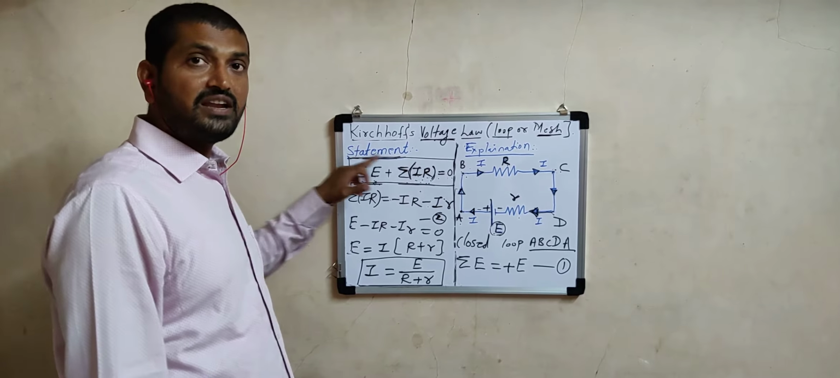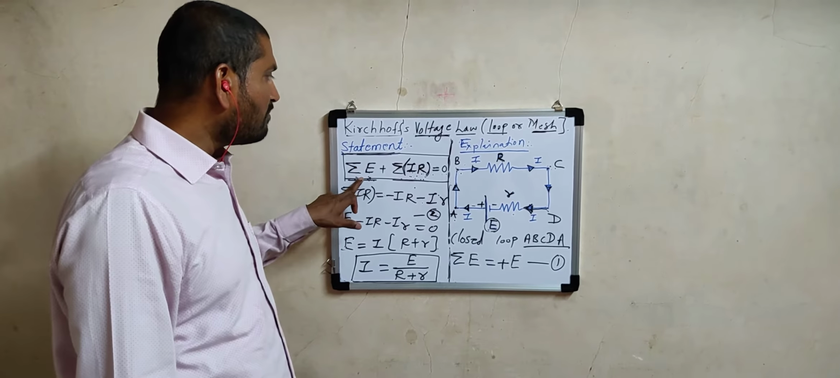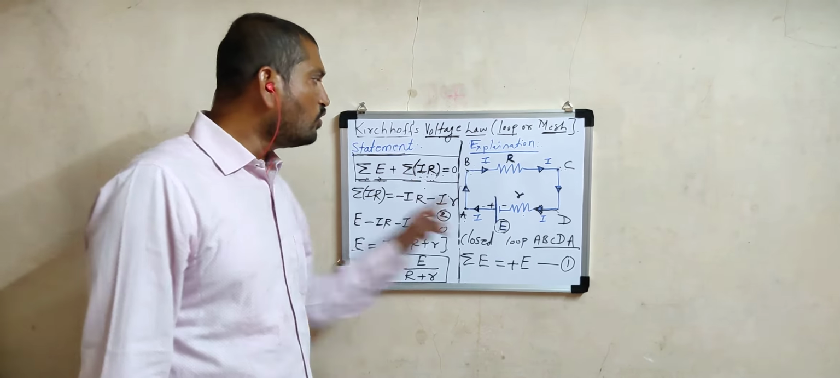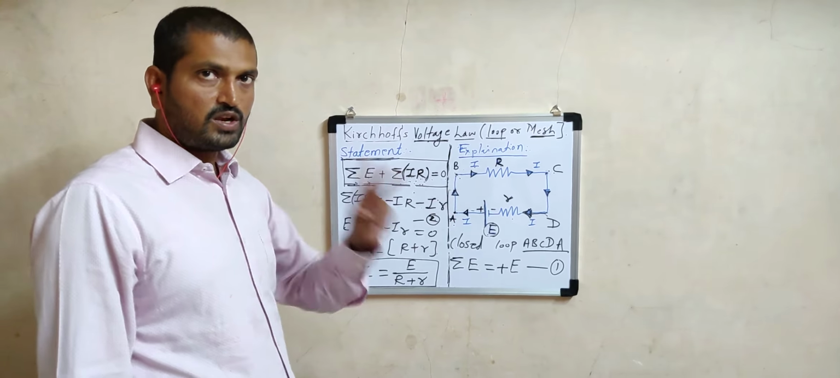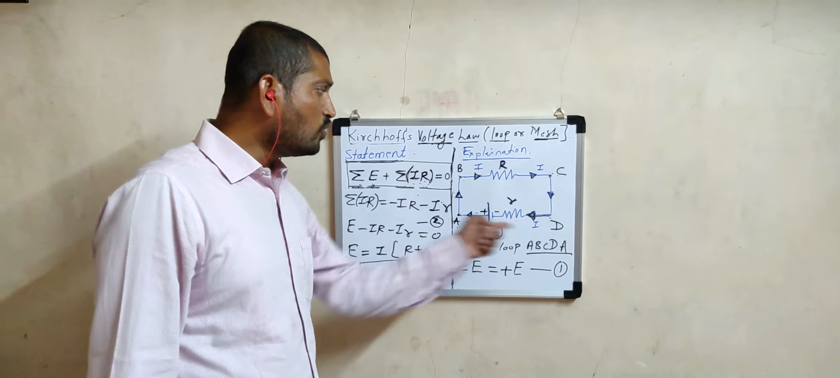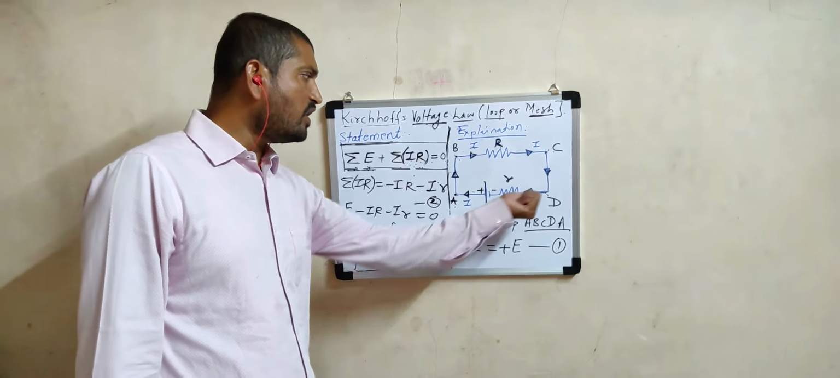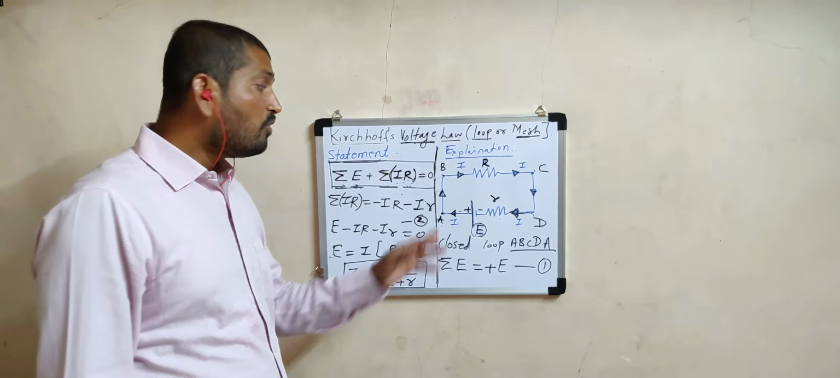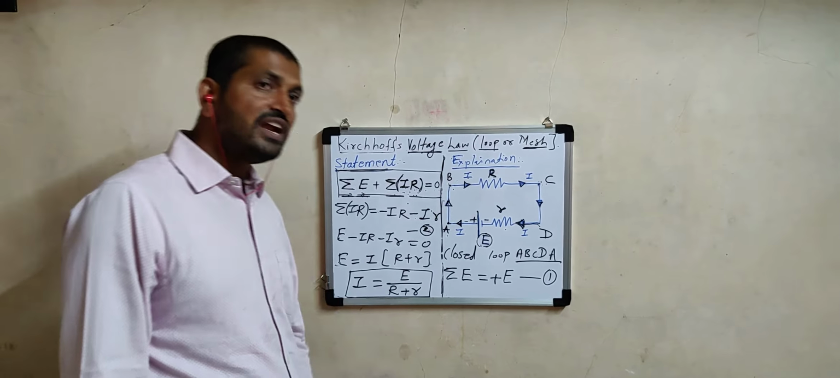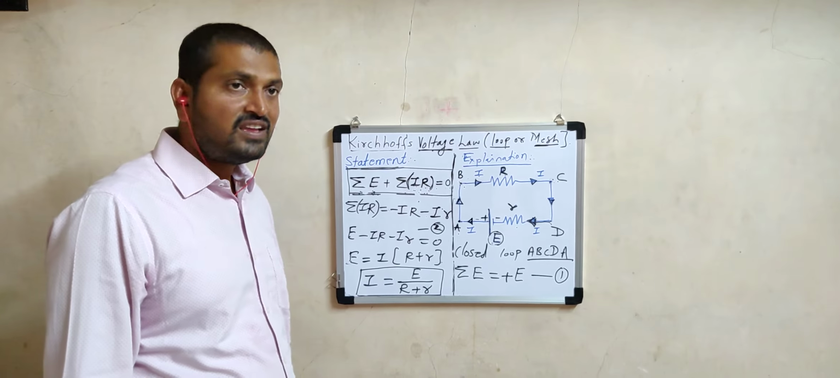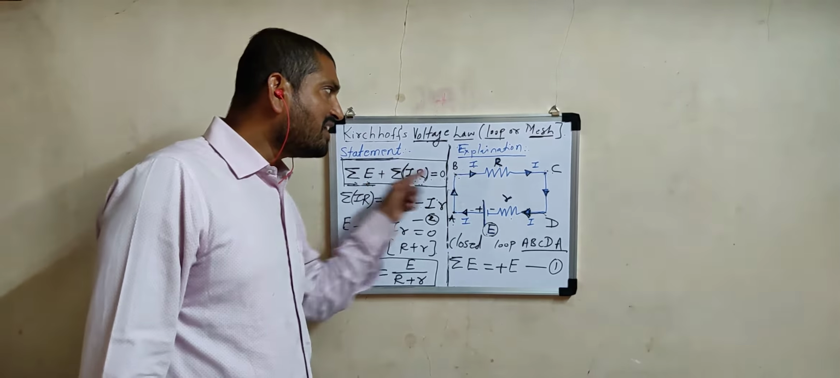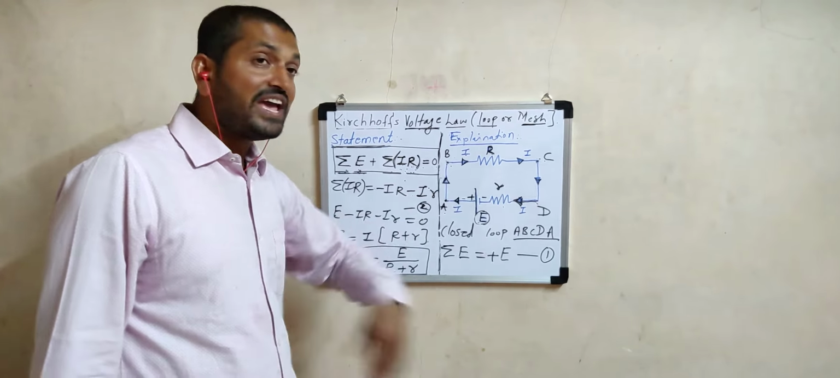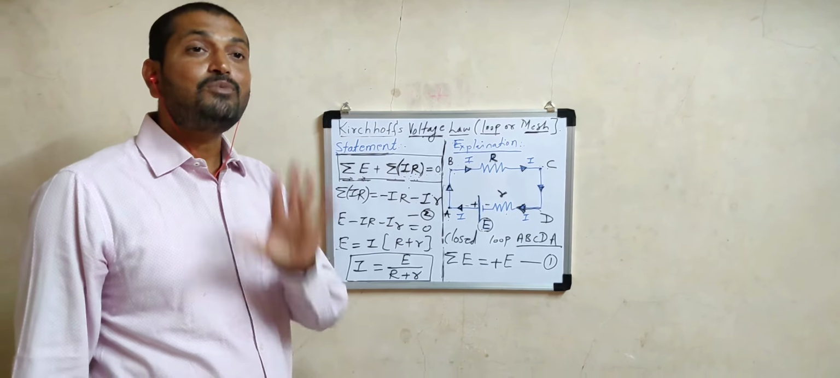Once again listen to me. Statement: the algebraic sum of EMF and the algebraic sum of the product of current and resistance over any closed loop is always equal to 0. There are two sign conventions. While going through a loop, if we move from the negative to the positive side of a cell, that EMF is positive. While going from the positive side to the negative side, that EMF is negative. For current, if the loop direction and current direction are the same, that current is negative. If the current and loop directions are opposite, that current is positive.